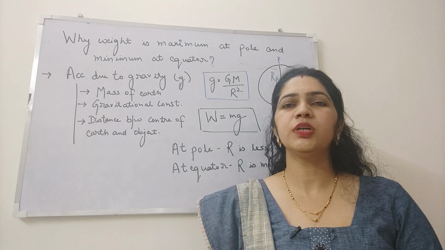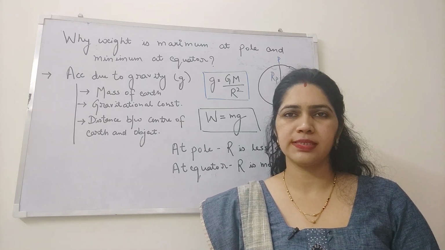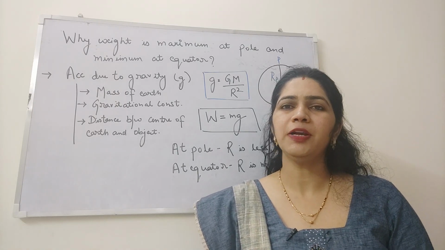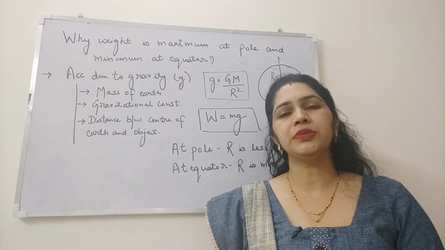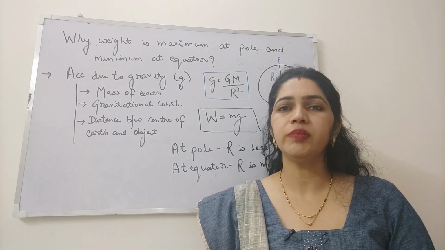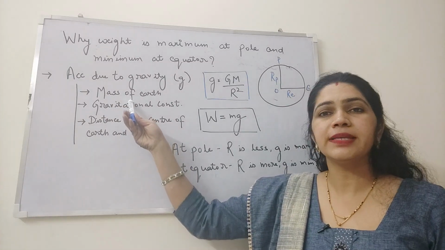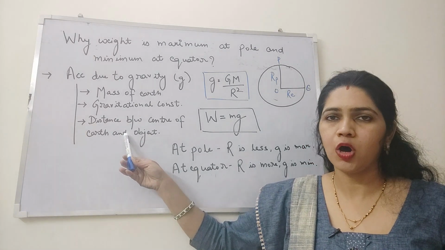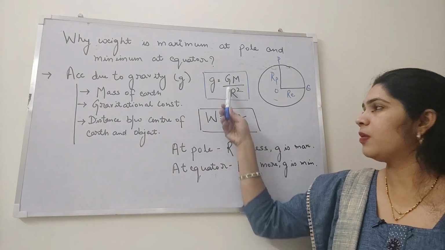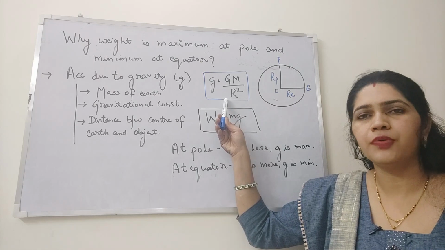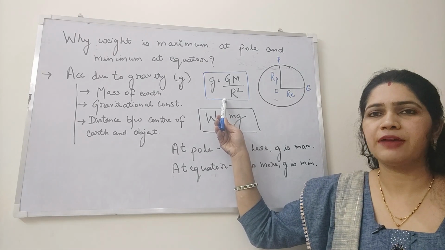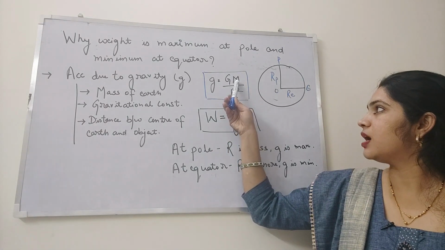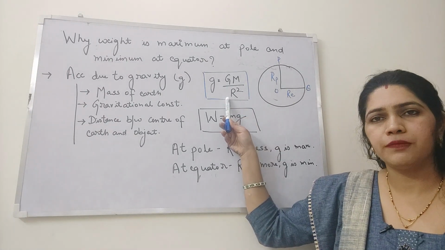What we have studied about the weight, we can conclude that weight is not a constant property. Now the question arises, why weight is maximum at pole and minimum at equator? We all know that acceleration due to gravity depends upon 3 factors: first, mass of earth; second, universal gravitational constant; and third, the distance between the center of earth and the object. g is equal to GM upon r square is the mathematical expression for small g, that is your acceleration due to gravity, where capital G is the universal gravitational constant, M is the mass of the earth and r is the radius of the earth.